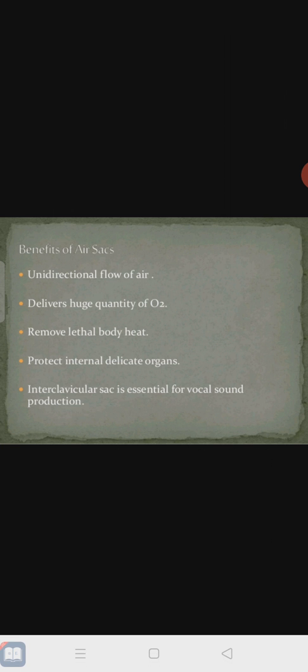What are the benefits of the air sacs? A unidirectional flow of air takes place here. When the air enters, it does not come back out from the same side; that is the unidirectional flow of air. It also delivers a huge quantity of oxygen, because birds are always in the open environment, so a large amount of air enters and oxygen uptake takes place.